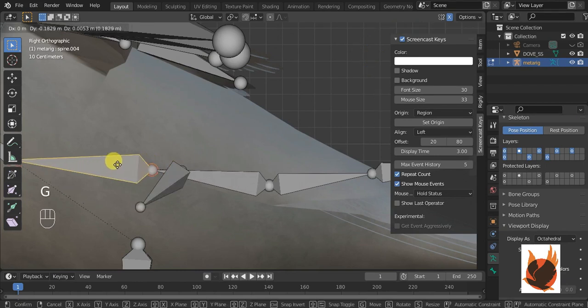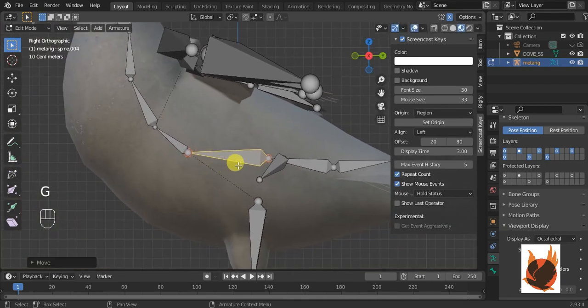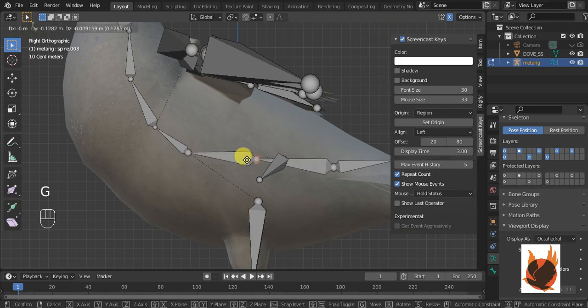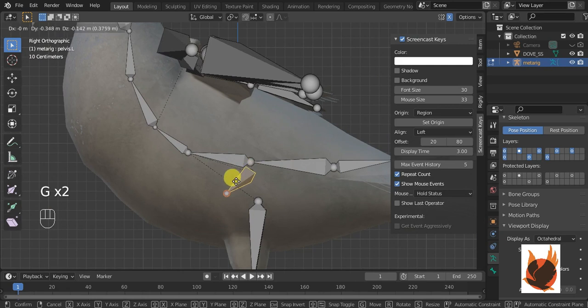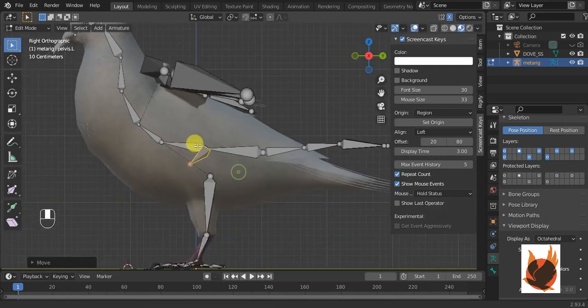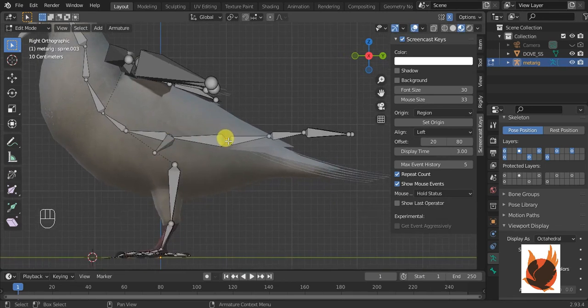It is now done. I think it is our pelvis, and the pelvis should be closer to our spine, the main spine bone.